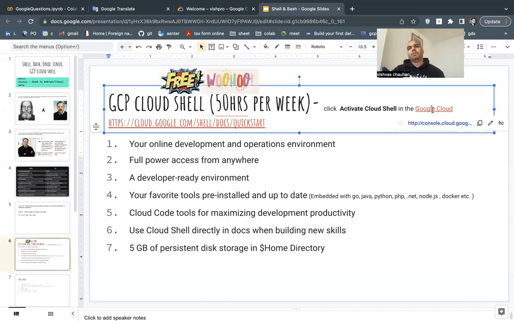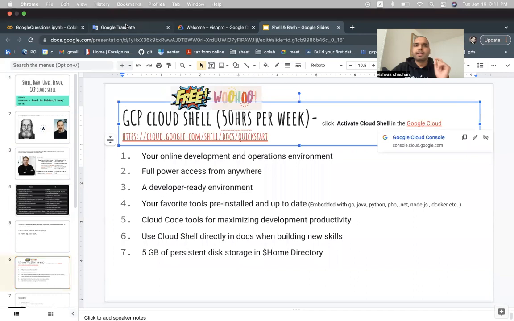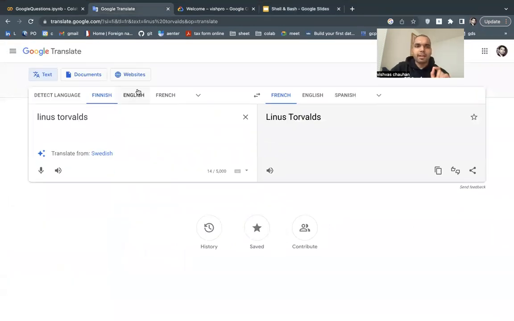And the only way you can, oh yeah, I wanted to show you why Linux is called Linux. His name is in English Linus, but his name is not Linus Torvalds. People were calling him Linus because he's Finnish. So don't be confused why it's Linux. Because he's American now, it happens like this in America. So he was Finnish, so they called him Linux, and then they changed his name by X, you know, and then the Linux became American, but it's Linux. Okay.